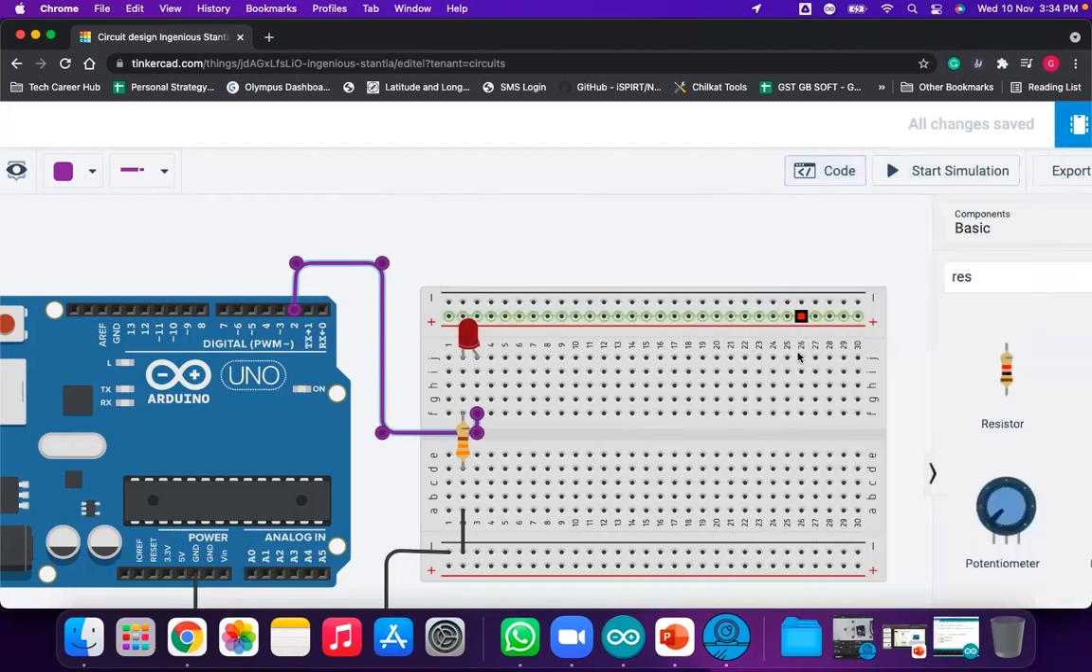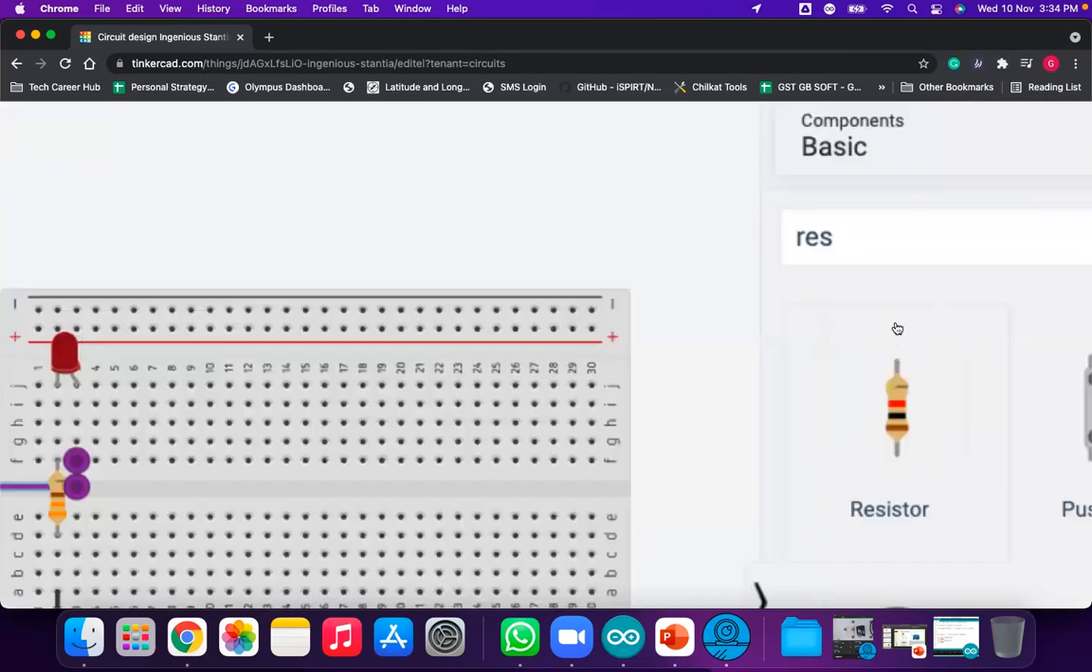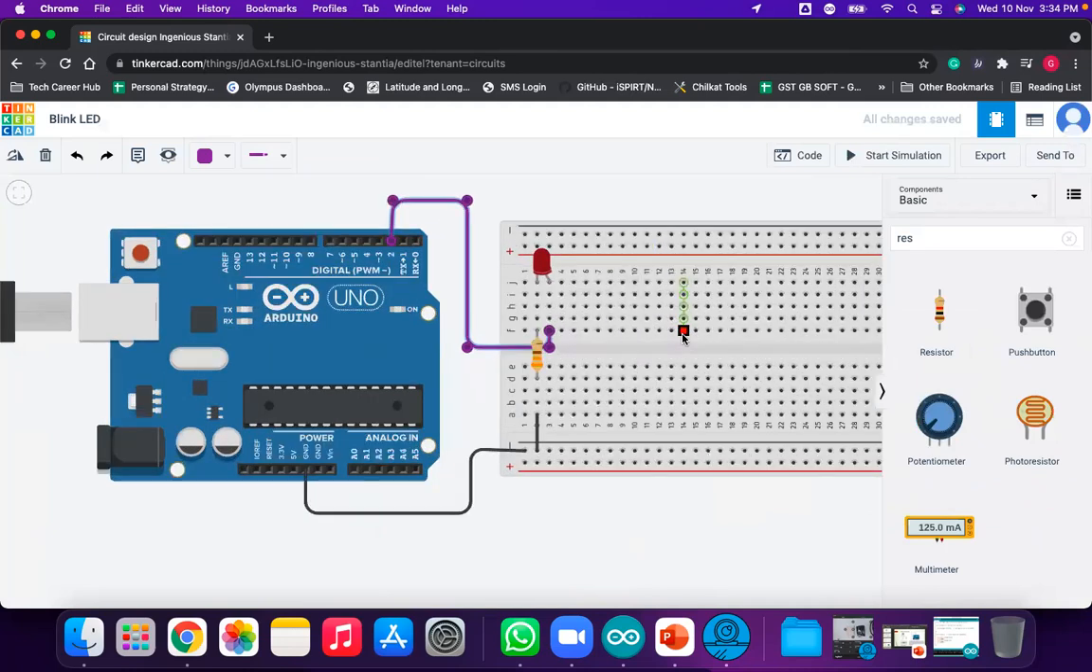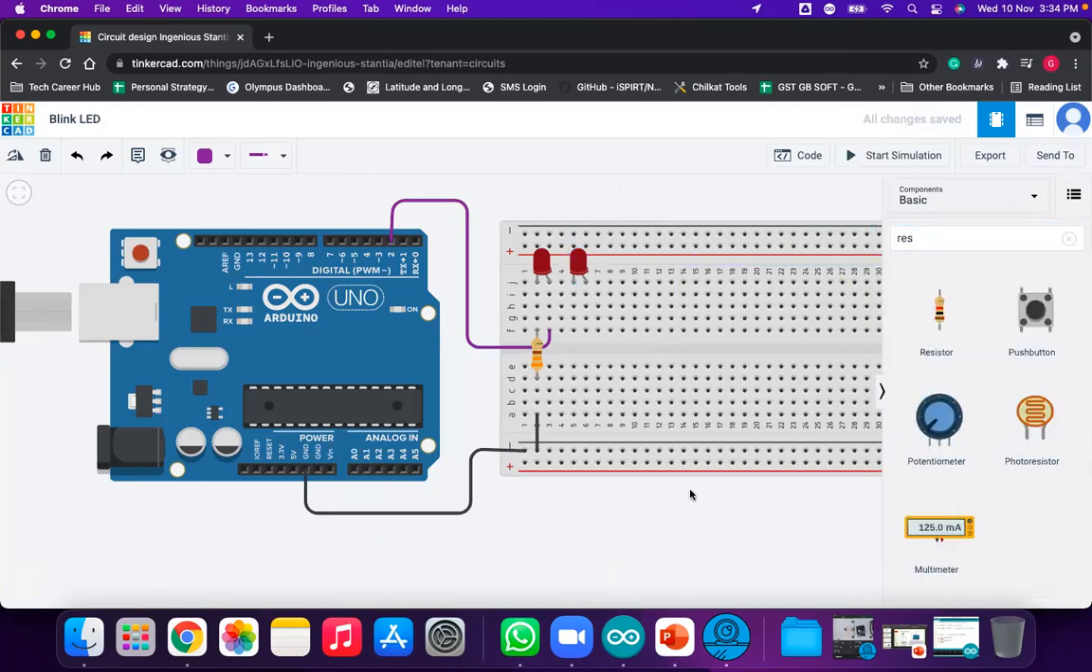Now we can connect one more LED. So here, just take another LED. Yes, we can connect the second LED, and we need one more resistor. For every LED, we need a separate resistor. So connect this resistor, and make the value of the resistor 330 ohm. It is 330 ohm or 220 ohm; both work. Just do the connection.